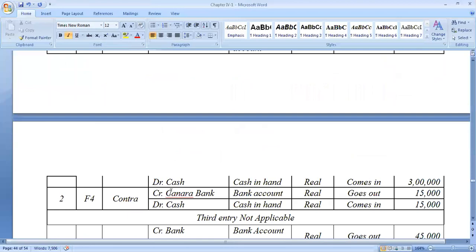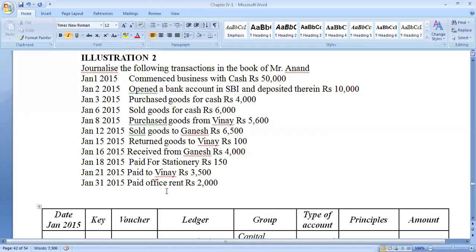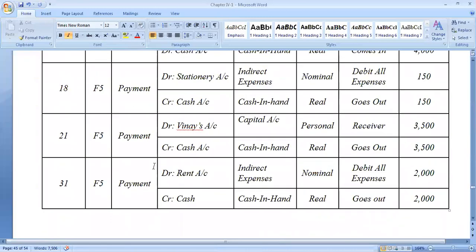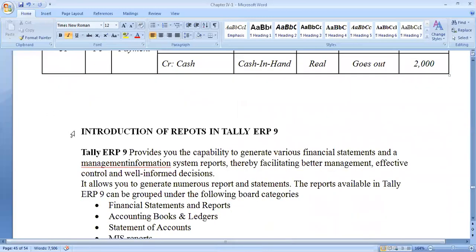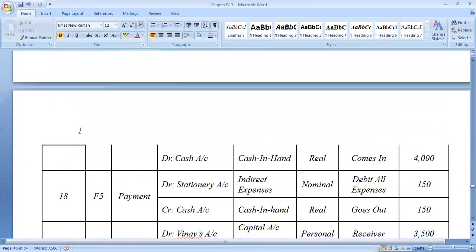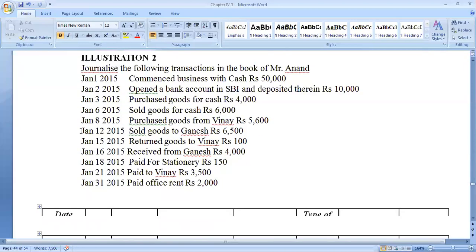This is how the transaction will be recorded, and this is how you need to write from an examination point of view. You should not write in the books of accounts style. As it is through the usage of Tally ERP 9, you have to code this way itself. So this is the second question, and this is the next chapter: Introduction to Tally ERP 9. I have added it here only because, as the reports indicate, the transaction can be easily shown through a report. Fine. We will also discuss the second one now.